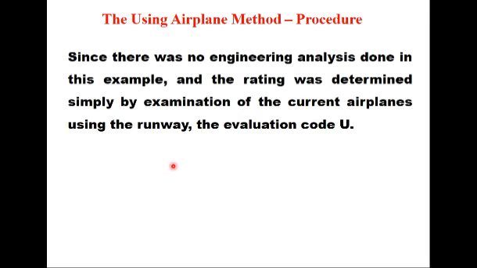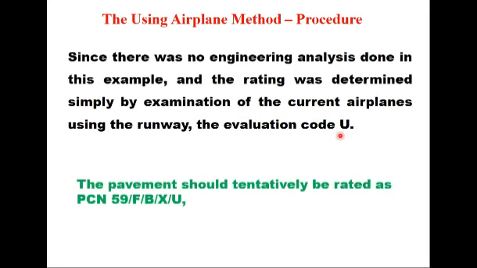Since there was no engineering analysis done in this example and the rating was determined simply by examination of the current airplanes using the runway, the evaluation code will be U and not T. Therefore, the pavement should tentatively be rated as 59. 59 is the ACN of the critical aircraft, F for flexible pavement, B for subgrade strength, X for tire pressure, and U for method of evaluation, that is non-technical.